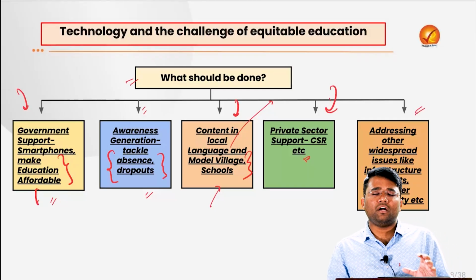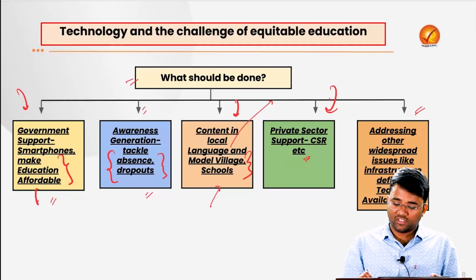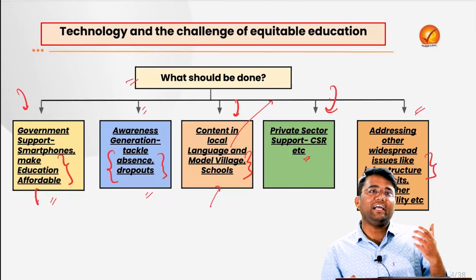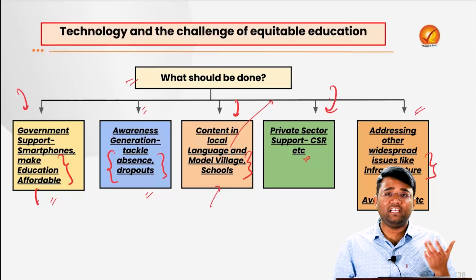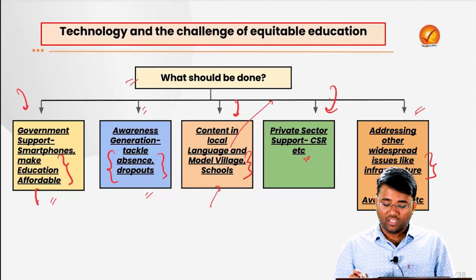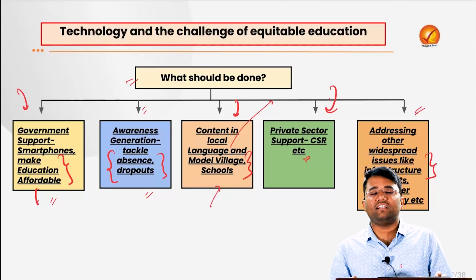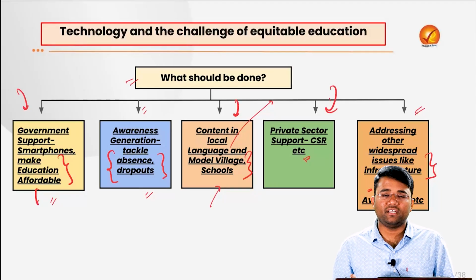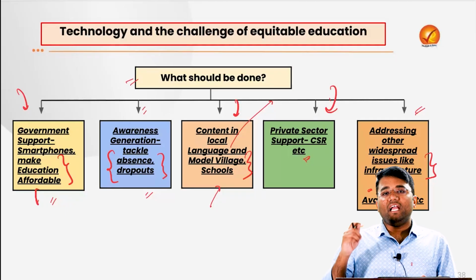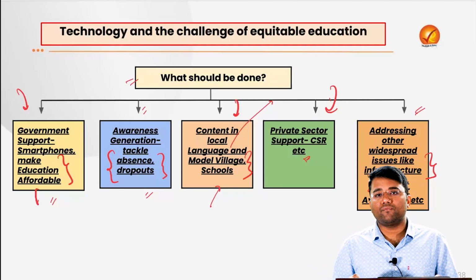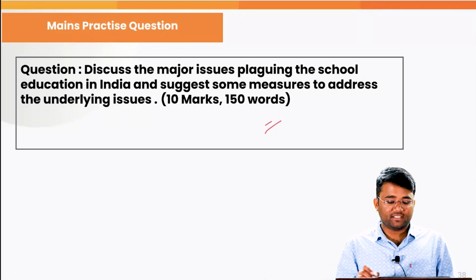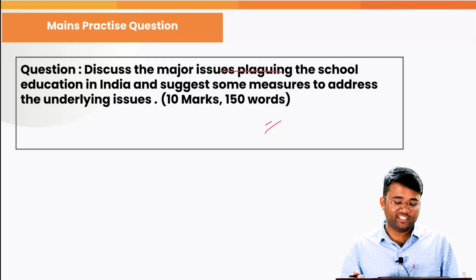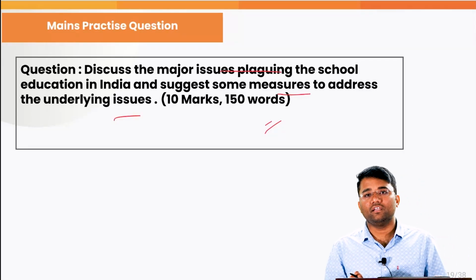Also, there is need for addressing other widespread issues like infrastructure deficits. There is lack of proper toilets in various schools. There are dilapidated conditions of the schools, etc. There is no proper maintenance of various schools. Teacher availability, teacher absence, etc. There are widespread issues that need to be addressed as well to ensure that we achieve our sustainable development goal of quality education. And this is one of the questions that you can write from this topic: discuss the major issues plaguing school education in India and suggest some measures to address the underlying issues.